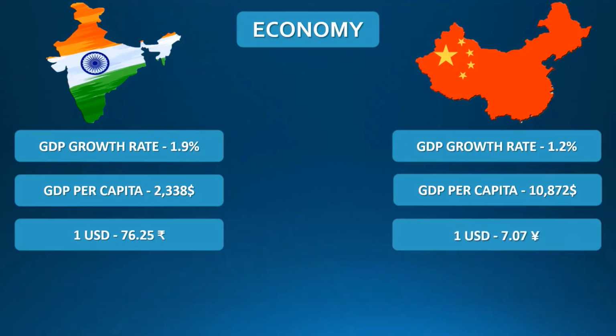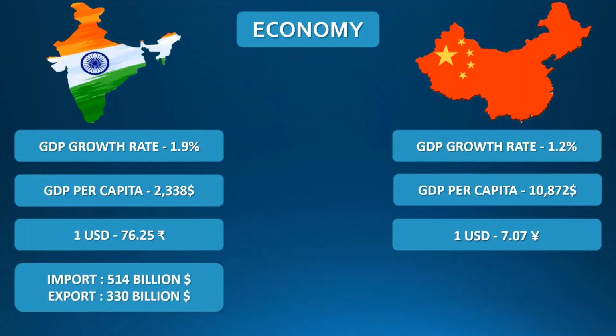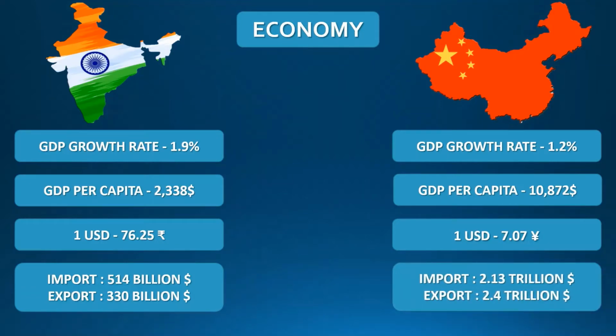As of 2019, India imported goods worth 514 billion US dollars and exported goods worth 330 billion US dollars. If we talk about China, China imported goods worth 2.13 trillion US dollars in 2019 and exported goods worth 2.4 trillion US dollars.